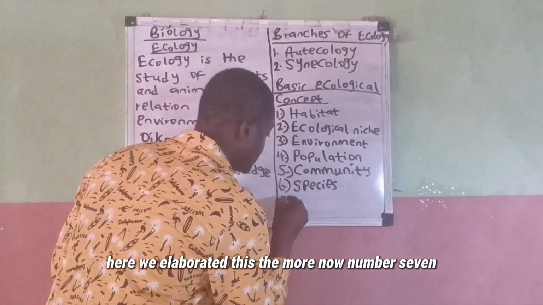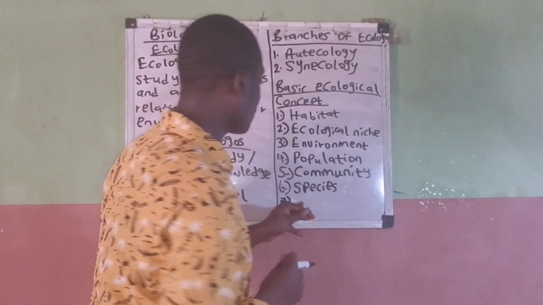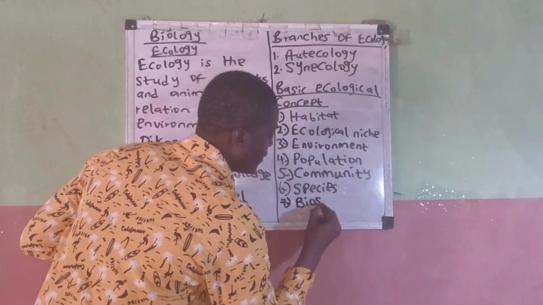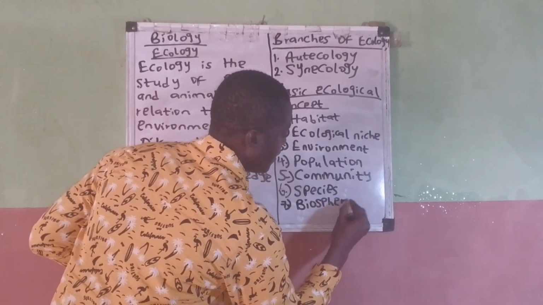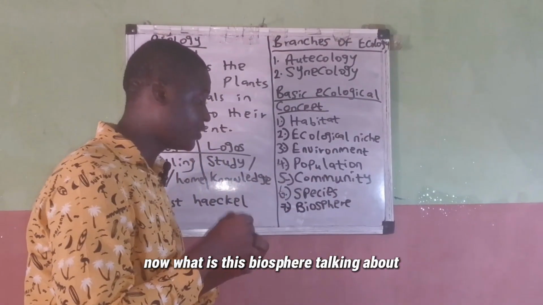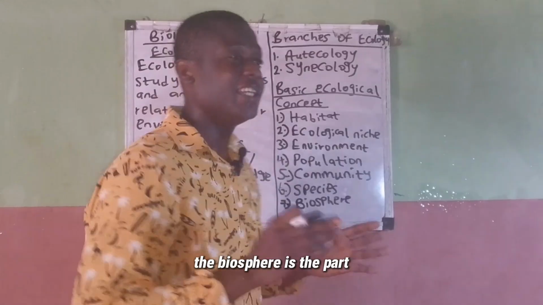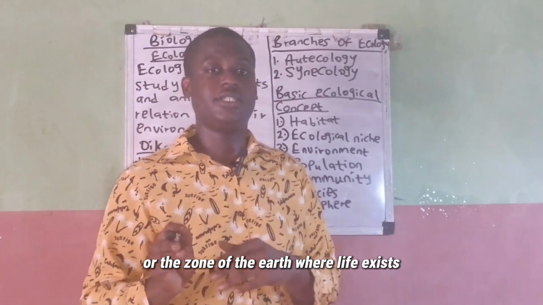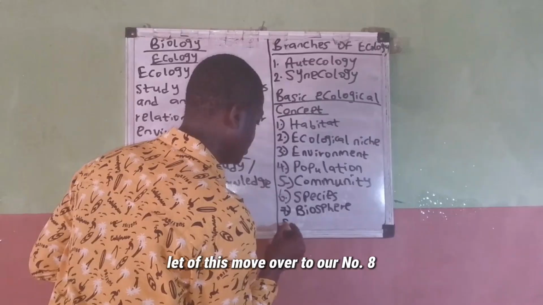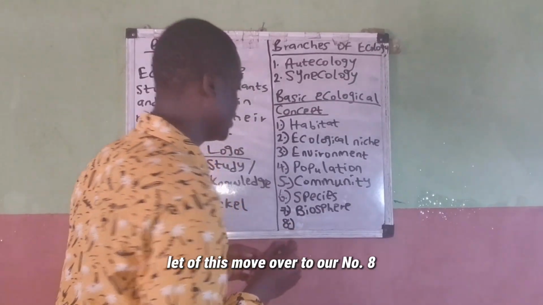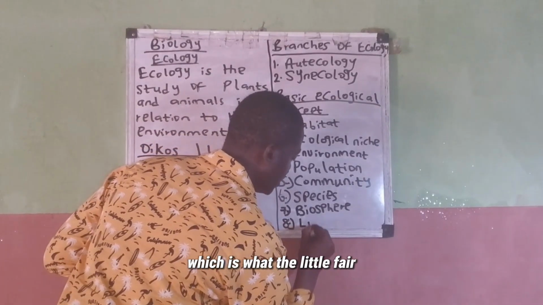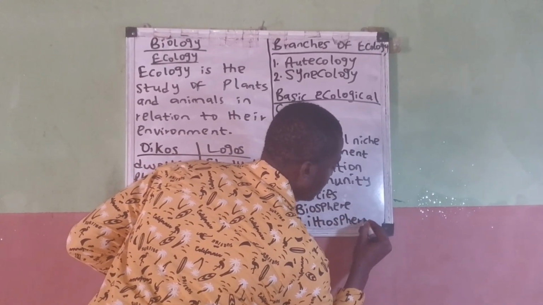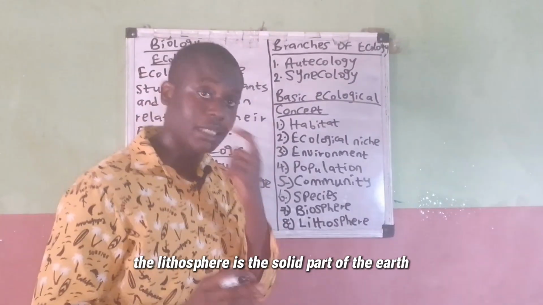Now, number seven we have on the list is the biosphere. Now, what is this biosphere talking about? The biosphere is the part or the zone of the earth where life exists. In light of this, we move over to our number eight, which is the lithosphere. Now, what is this lithosphere? The lithosphere is the solid part of the earth.